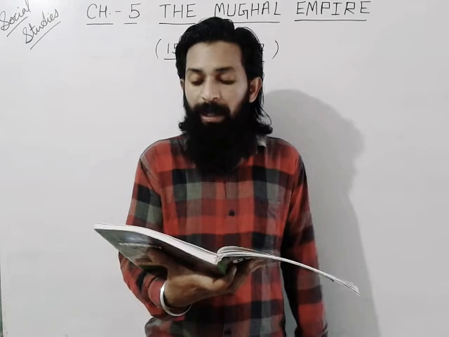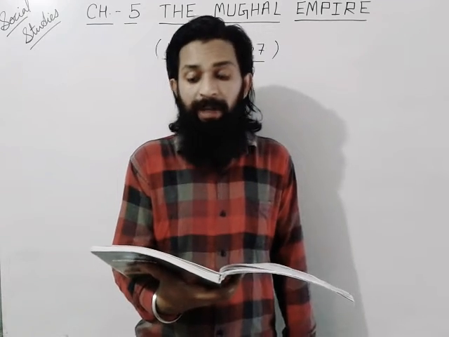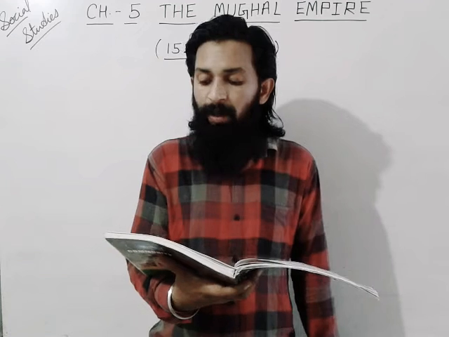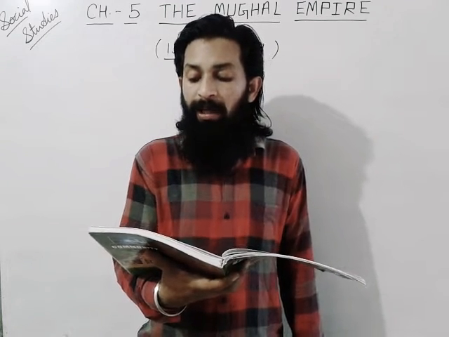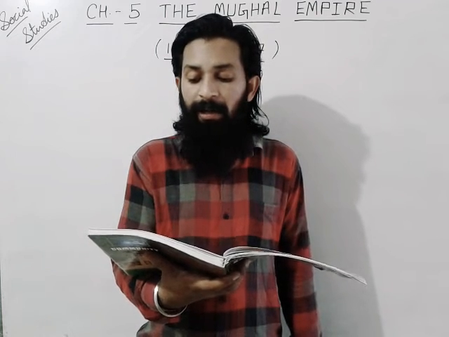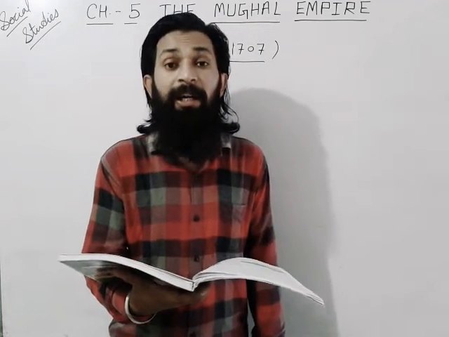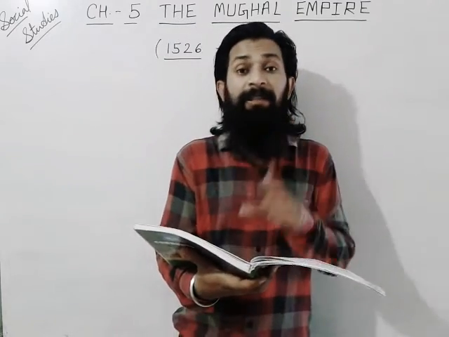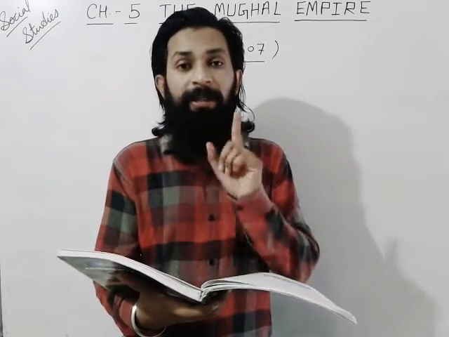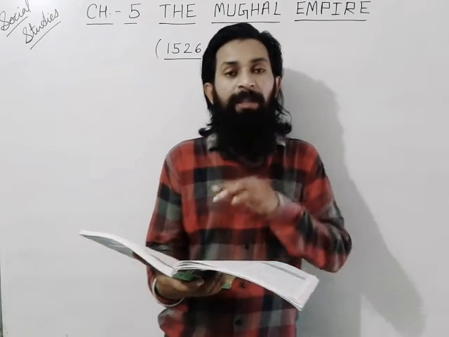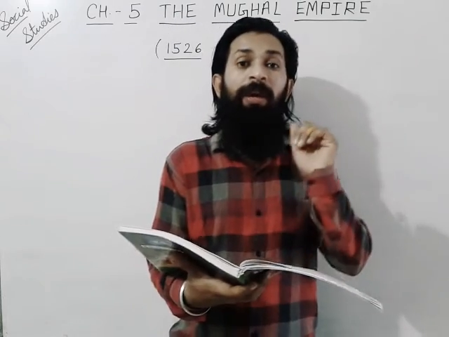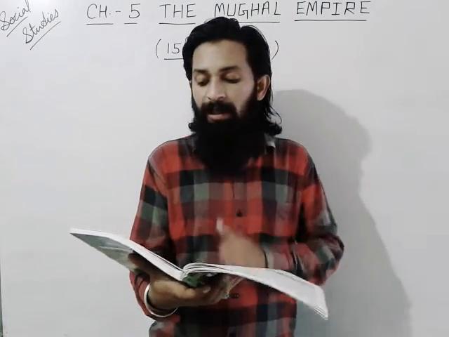Policies of Aurangzeb. First policy, the Deccan policy. Aurangzeb spent the last 26 years of his reign in the Deccan. He wanted to crush the power of the Marathas and establish his position in the Deccan. Aurangzeb annexed Bijapur in 1686 and Golconda in 1687. However, these conquests did not benefit the empire. It was difficult to administer these lands as they were too far from the capital. Both places were too far from his capital, so he couldn't manage them.